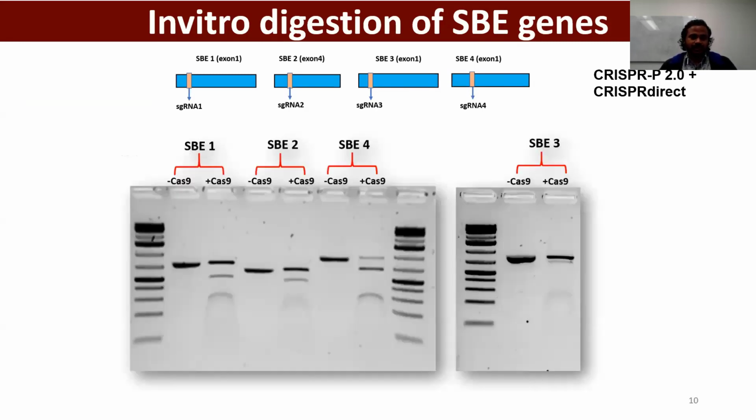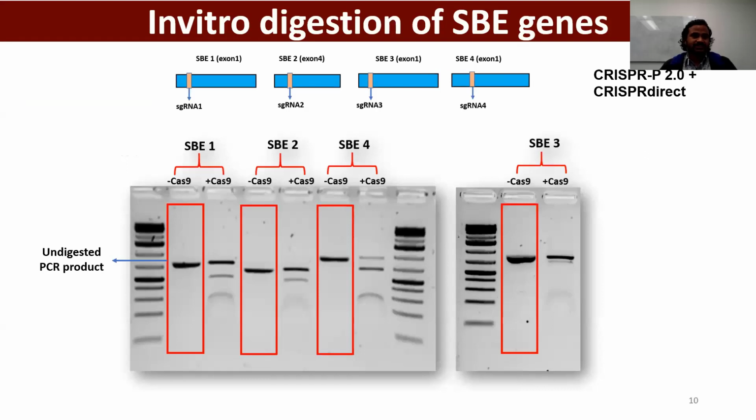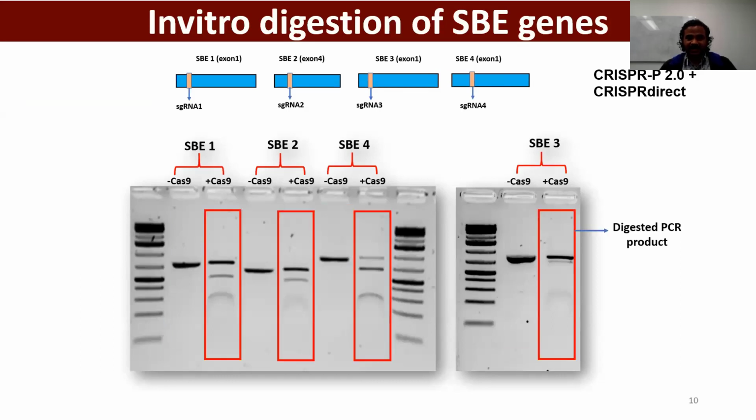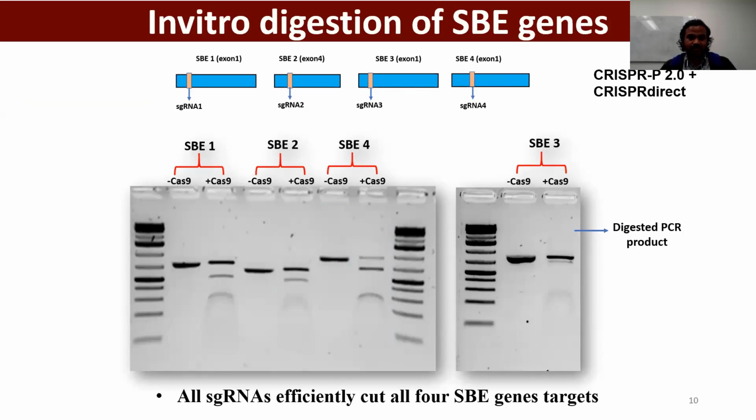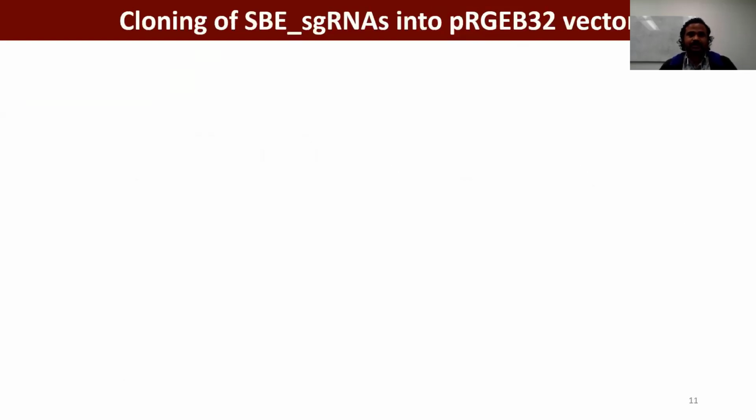So here you can see the result. This is the undigested PCR product for our target starch branching enzyme genes. And after adding guide RNA and the Cas9, we found the fragmented product. So we can infer here that all the guide RNAs we have designed efficiently cut all SBE gene targets.